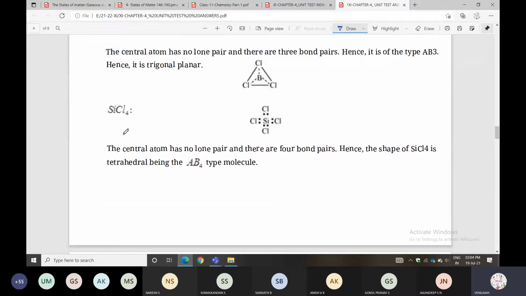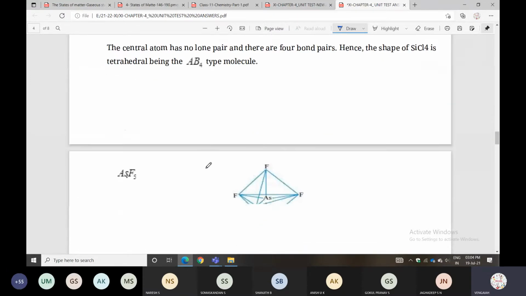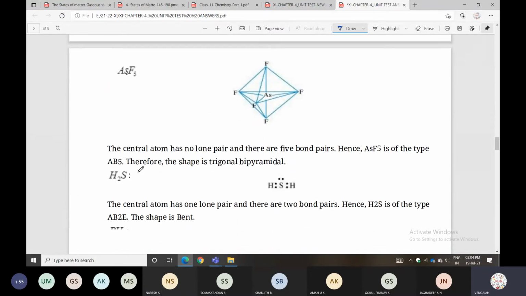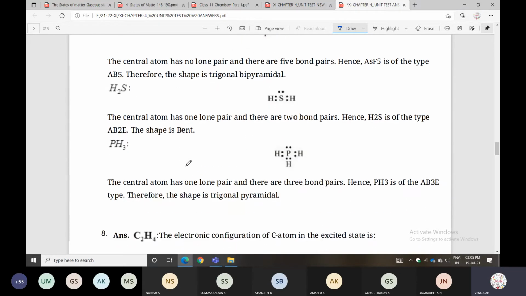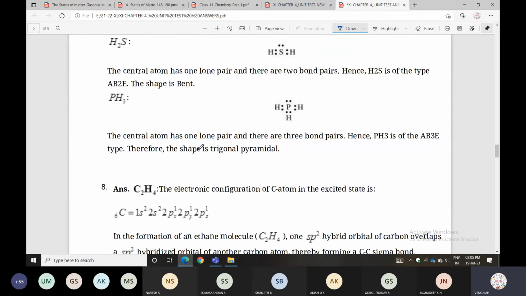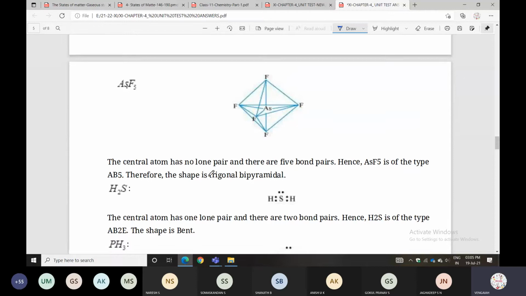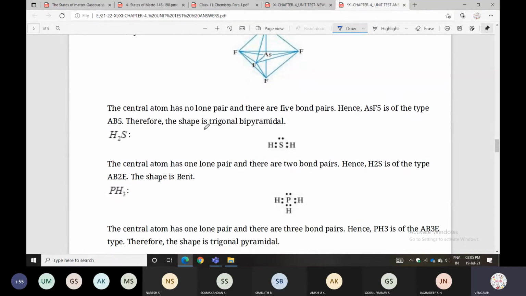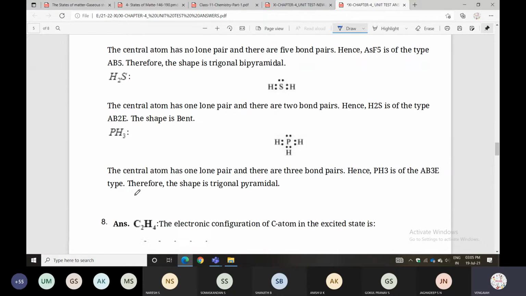Even SiCl4, where Si is the central atom, has no lone pairs of electrons and has tetrahedral geometry. Likewise for the other examples. Maximum compounds have no lone pairs of electrons. Only a few, like H2S, contain lone pairs. H2S contains two lone pairs, and PH3 also contains one lone pair of electrons.